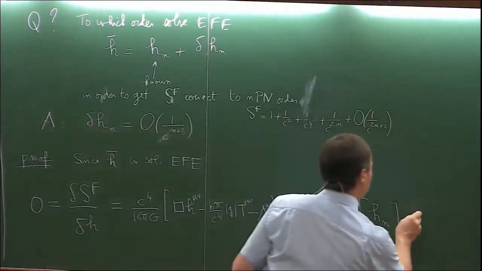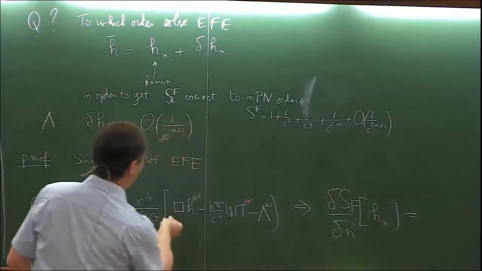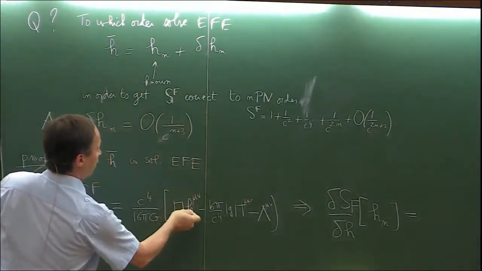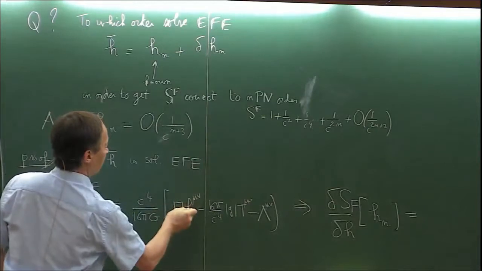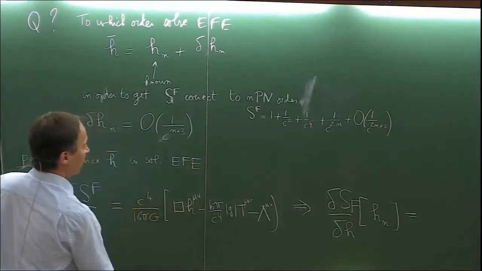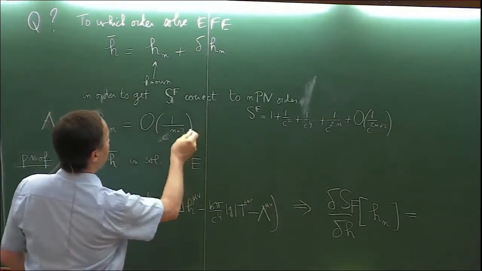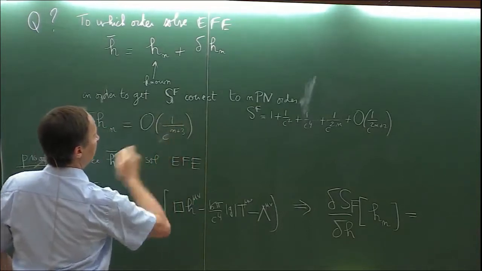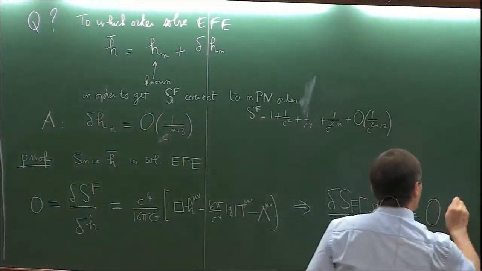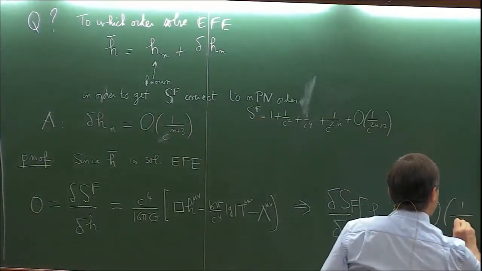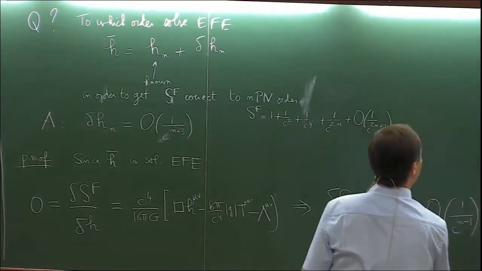And this is given by delta h, the remainder, multiplied by c^4 times 1 over c^(n+3), which is therefore O(1/c^(n-1)).